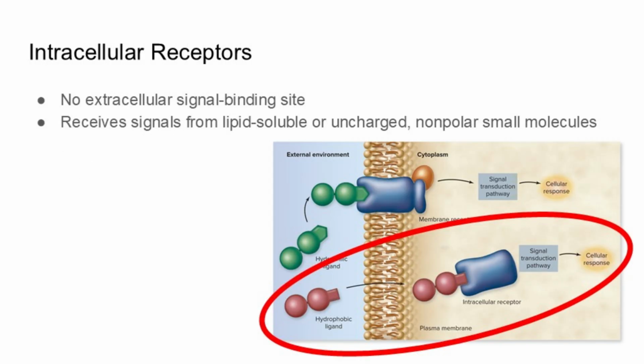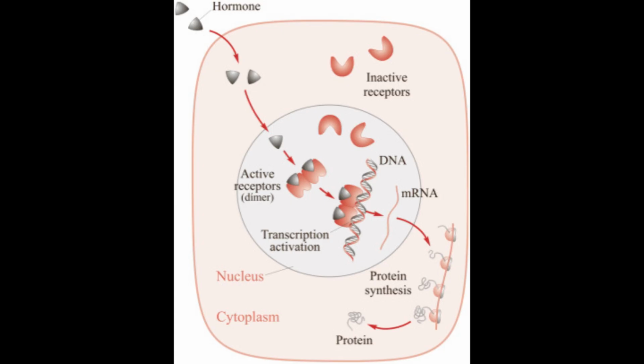Intracellular receptor proteins do not have a signal binding site outside the cell membrane. That means that the ligand must travel through the phospholipid bilayer to reach the receptor protein. Therefore, the ligands of intracellular receptors are small hydrophobic molecules. When the ligand binds to the intracellular protein receptor, they will turn specific genes on or off. Intracellular receptor proteins and their ligands are important modulators of gene expression.